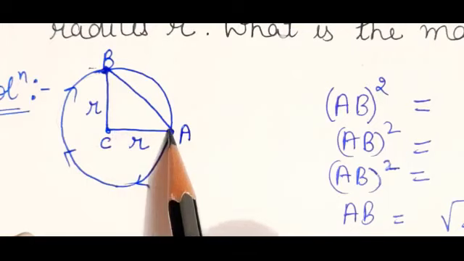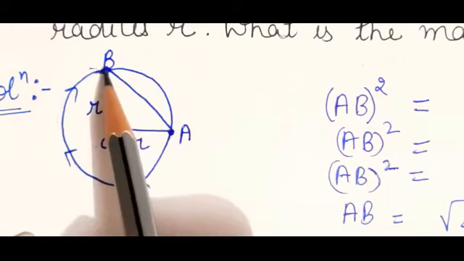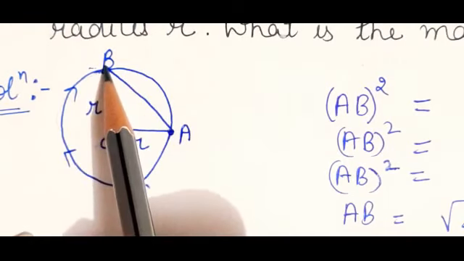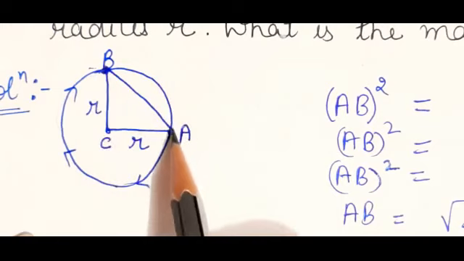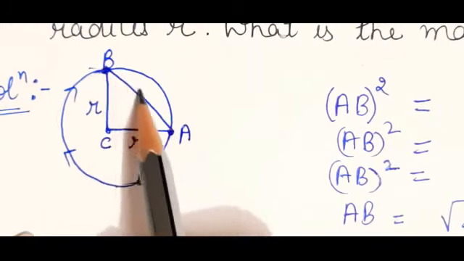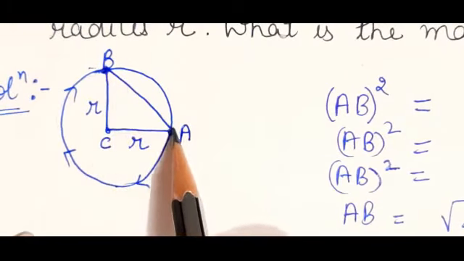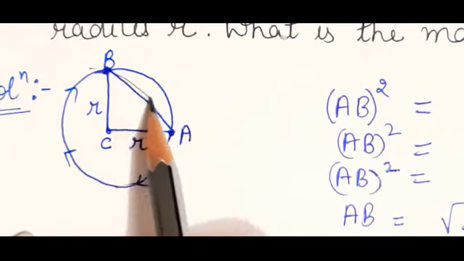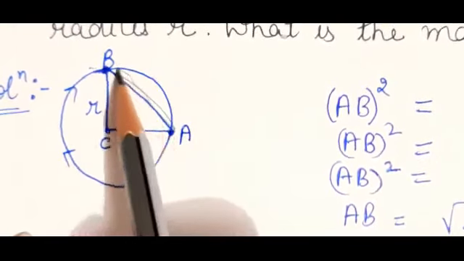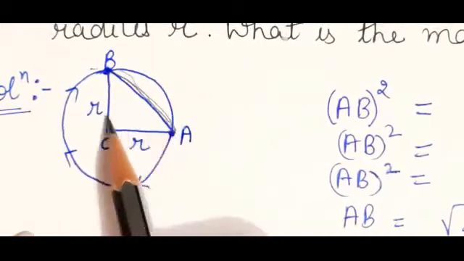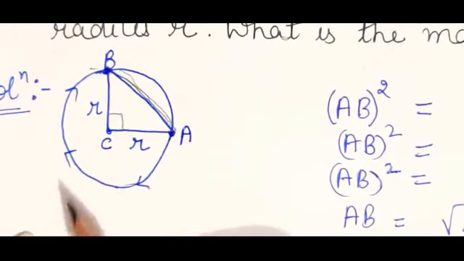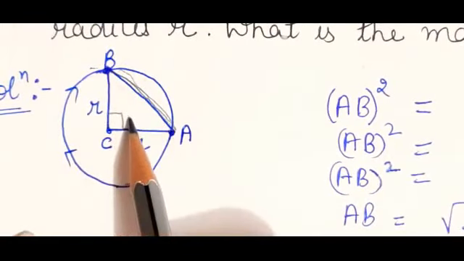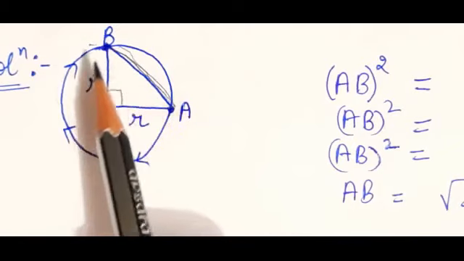What is displacement? It is the shortest distance between the initial position and final position. Now what is initial position? Point B. And what is the final position of that person? It is point A. So what is the shortest distance? Join this line AB. You need to calculate this AB. So this is a right angle triangle. Apply Pythagoras theorem in triangle ABC.